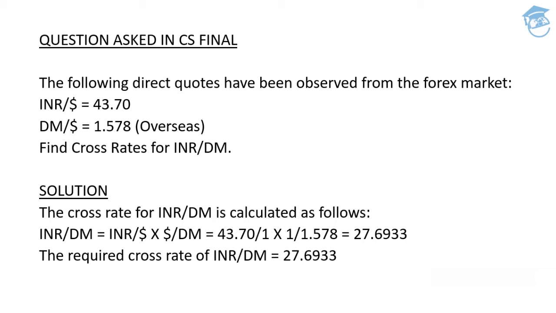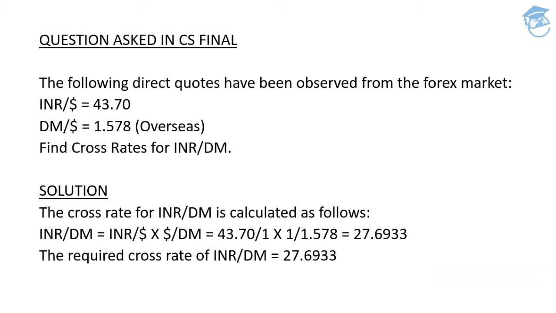So what is going to be the cross rate in this case? It's very simple: 43.70 divided by 1.578. Why? Because $1 is equivalent to 43.70 rupees, and at the same time, $1 is equivalent to 1.578 Deutschmark. So it's as simple as that. $1, that is 43.70, multiplied by 1 divided by 1.578. You'll get the figure 27.6933, and that is the required cross rate for INR per Deutschmark. I hope this question is very clear to you guys as well.